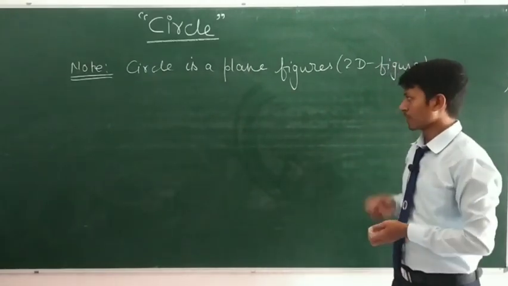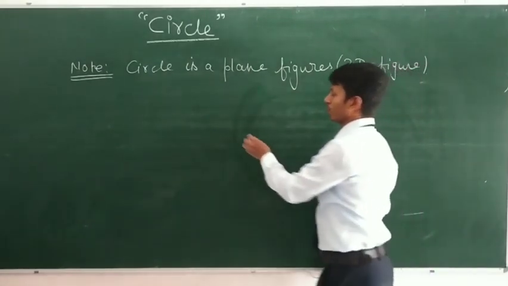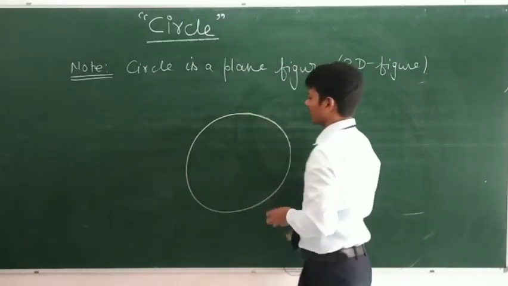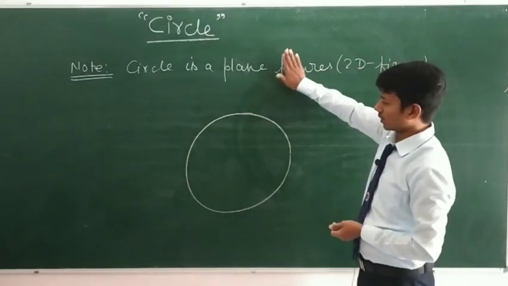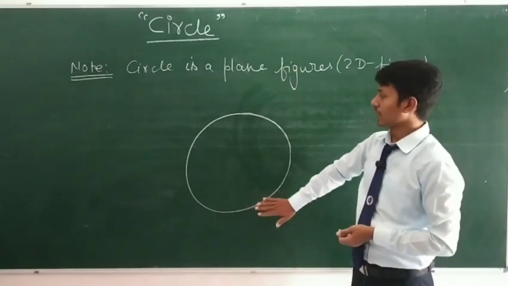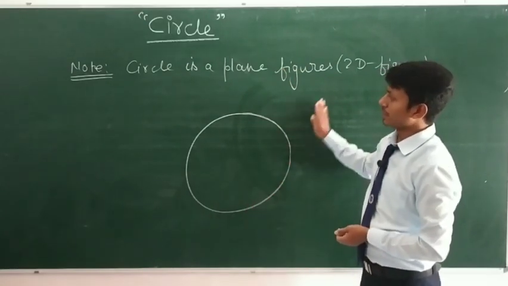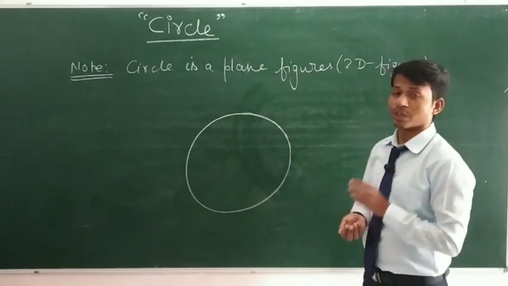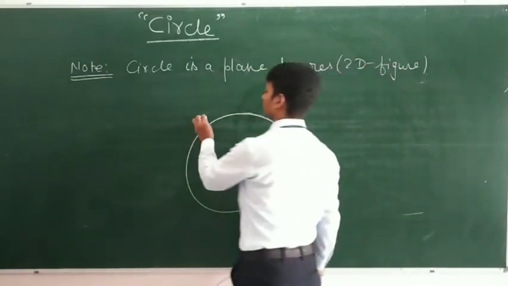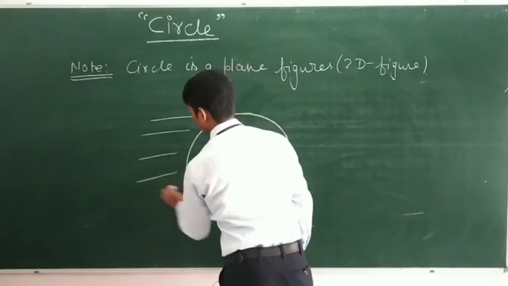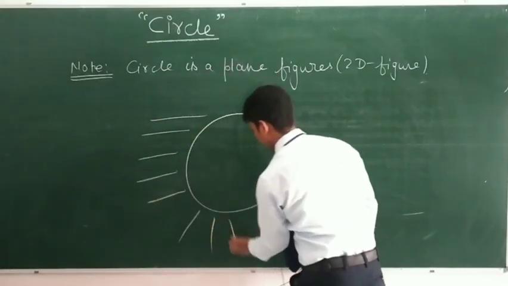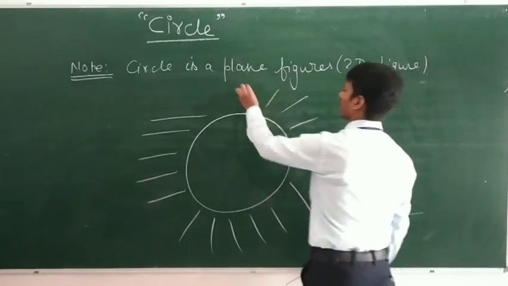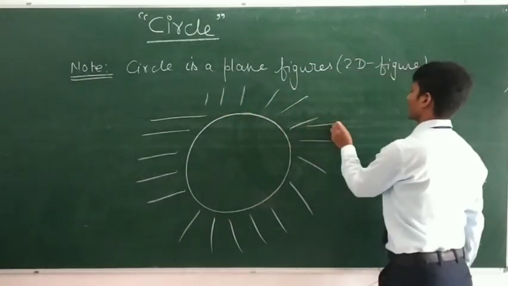So if I draw a circle on this plane, then this circle divides the whole plane into three parts. Let's see what they are. This region is called the exterior region of the circle.